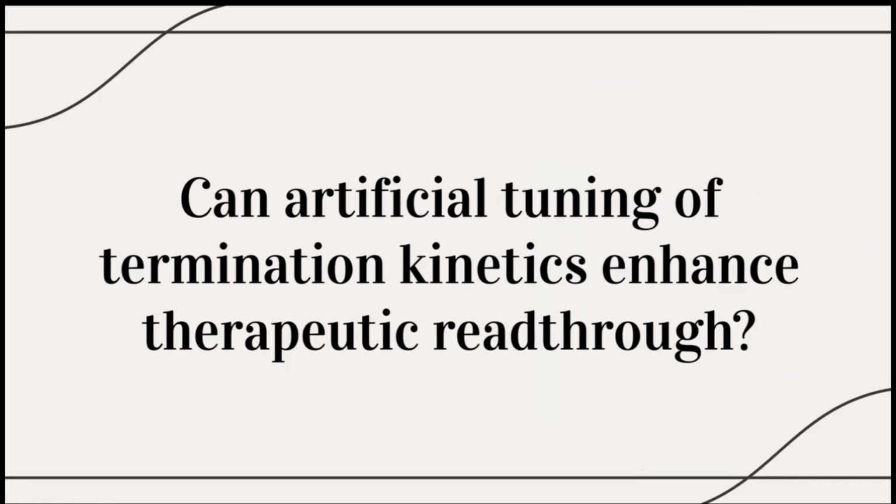Could we intentionally tune the timing of termination to treat genetic diseases caused by premature stop codons? By slowing release factor activity or altering mRNA sequences, we might increase the chances of inserting a near cognate amino acid, allowing full-length protein production. Future research could explore how to control this process precisely, potentially leading to new therapeutic strategies for diseases like cystic fibrosis or muscular dystrophy.